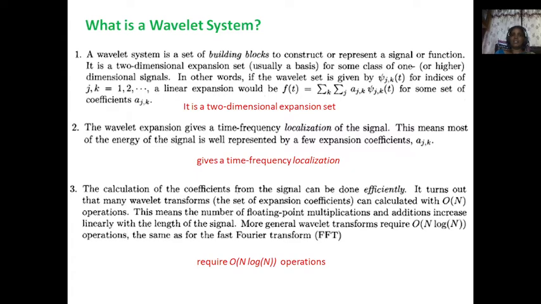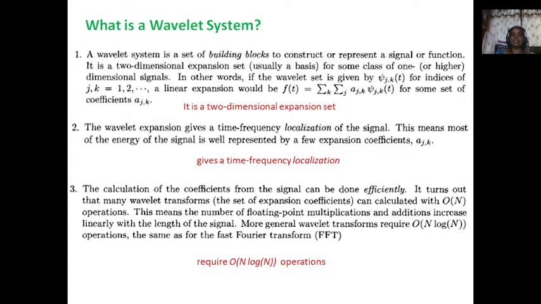The wavelet expansion gives a time frequency localization of a signal. Already we came across the Fourier series drawback, that time frequency localization is not possible. To overcome that, we came to the wavelet system. The second property, how you can identify wavelet from other transformations, is time frequency localization. In another way, a small number of coefficients are sufficient to concentrate most of the energy of a signal. This means most of the energy of a signal is well represented by a few expansion coefficients.